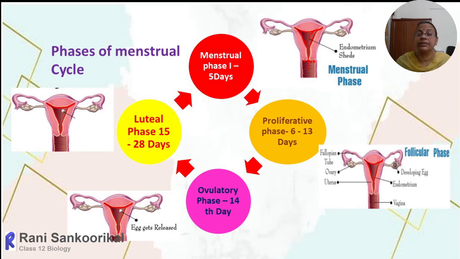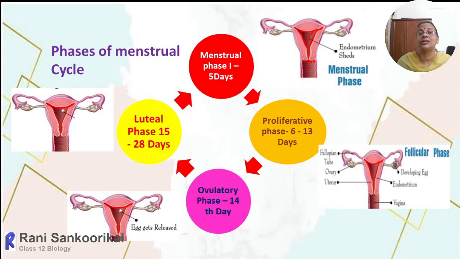Soon after that cleaning process, the next phase we call the proliferative phase or follicular phase. Why is it called the proliferative phase? Within the uterus as well as in the fallopian tube, the new endometrial lining will proliferate, because the old one has already detached.